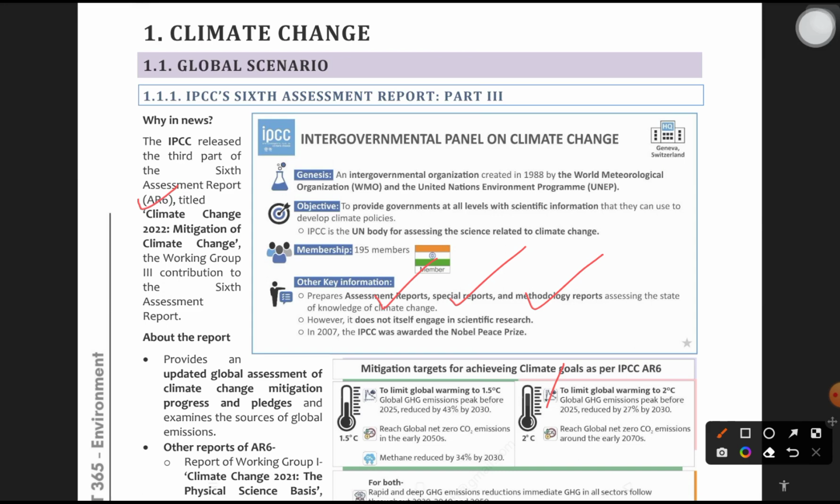So the sixth report is being produced and it comes in 3 parts. The third one is Climate Change 2022, Mitigation of Climate Change. The Working Group 3 contribution to the sixth assessment report, AR6. Third part, the theme can also be a question sometimes, okay. Now moving forward,